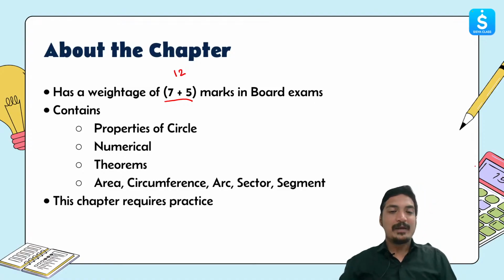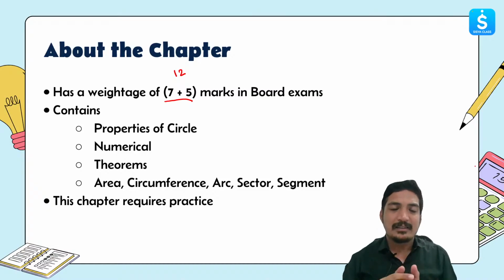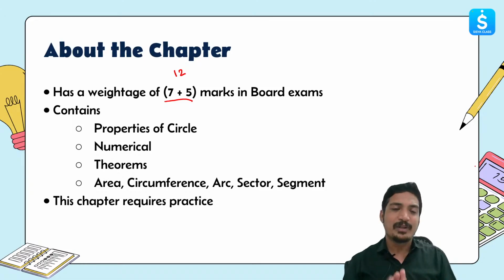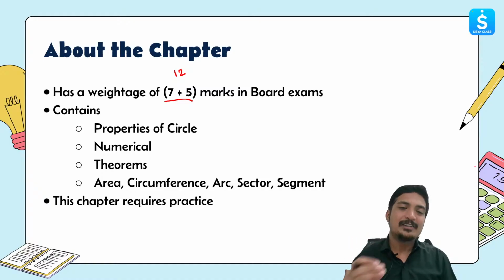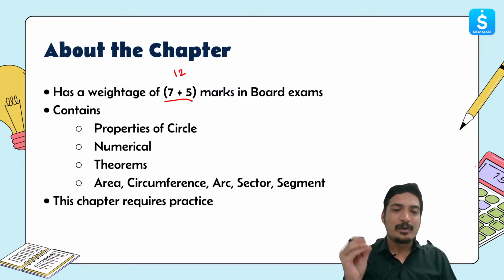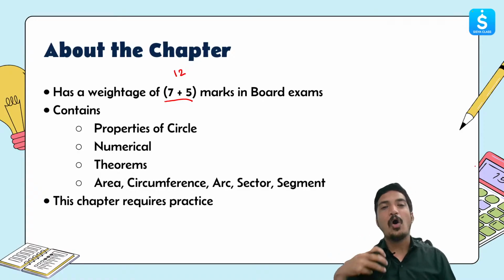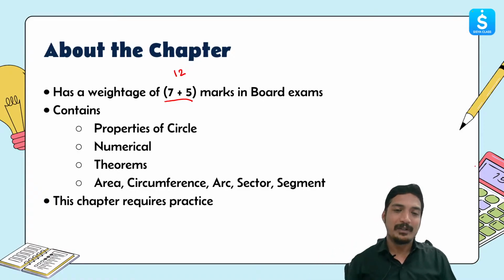Moving ahead, this chapter actually requires a lot of practice, okay? Because until and unless you practice, these chapters will always be very difficult for you to understand. Therefore, solving as many questions as possible from these two chapters is really very important, because sometimes remembering all the theorems becomes very difficult.